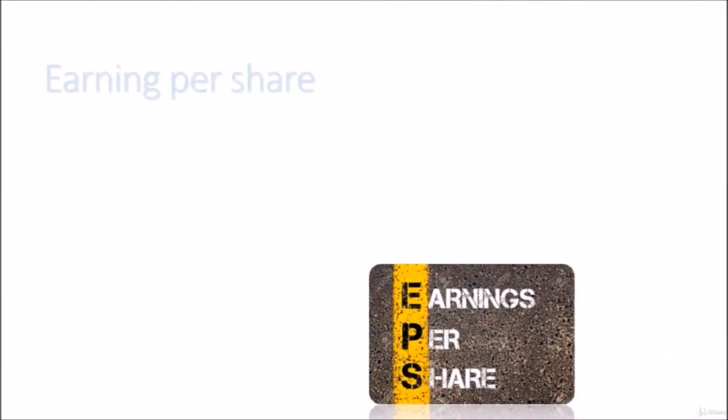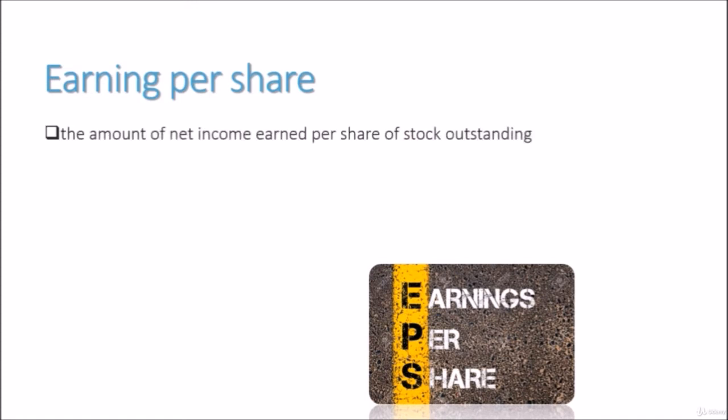Earnings per share, also called net income per share, is a company prospect ratio that measures the amount of net income earned per share of stock outstanding. In other words, this is the amount of money each share of stock would receive if all the profits were distributed to the outstanding shares at the end of the year. Earnings per share is also a calculation that shows how profitable a company is on a shareholder basis. So a larger company's profit per share can be compared to a small company's profit per share.